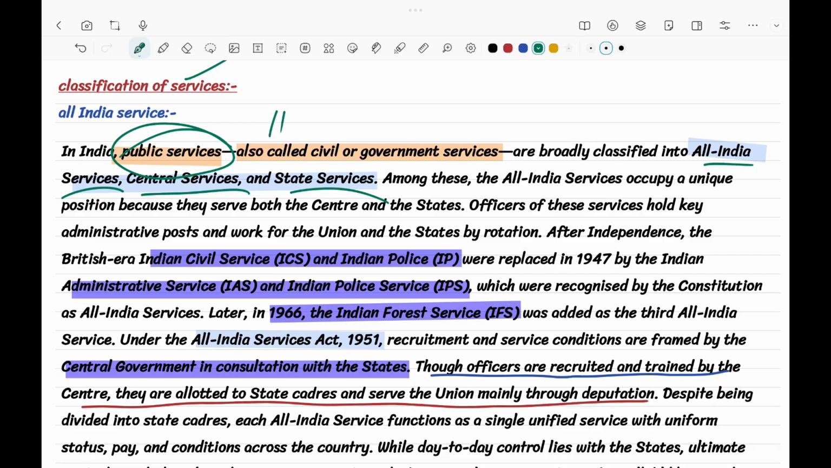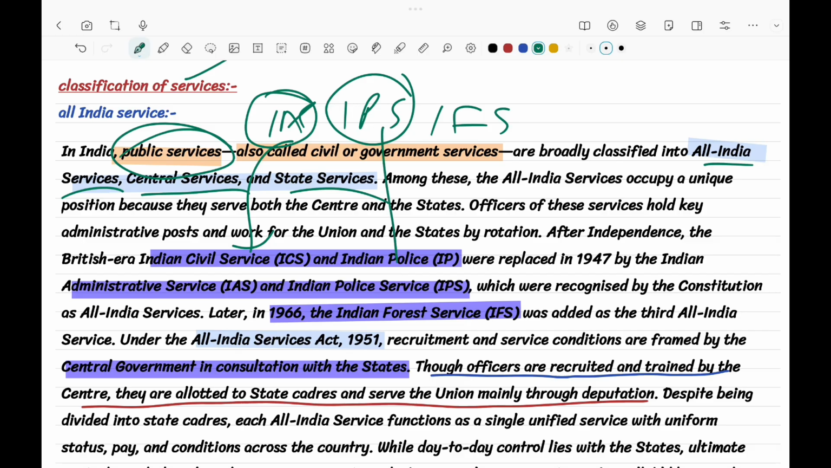First, nowadays we call them IAS, IPS, and IFS. IFS is not foreign service, it is forest service. IAS was initially known as the Indian Civil Service, and IPS as the Indian Police. IFS came afterward, under the All India Services Act 1951. Just remember that.